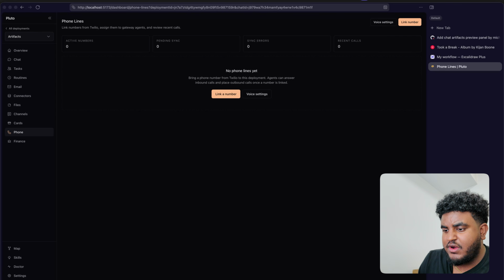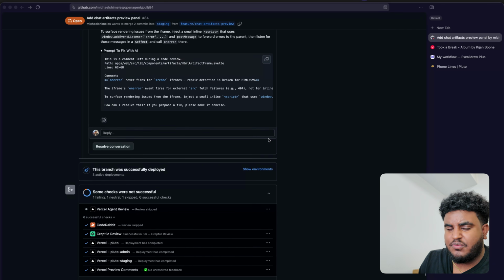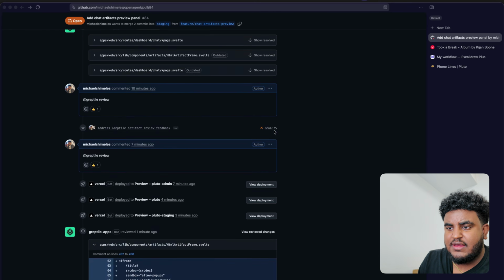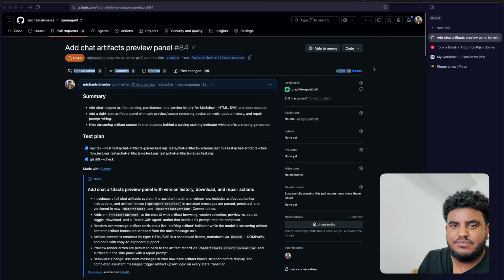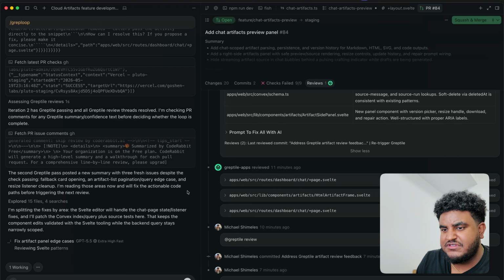Again, there are times where it will get stuck at 4 out of 5. If I notice it going in a continuous cycle, I'll probably stop, review it myself, and just merge, right? Because you don't want the agent to keep editing, and then it's going to start hallucinating and making stuff up. Short, simple, concise, to the point, not too long. That's the sauce that I've seen success with.